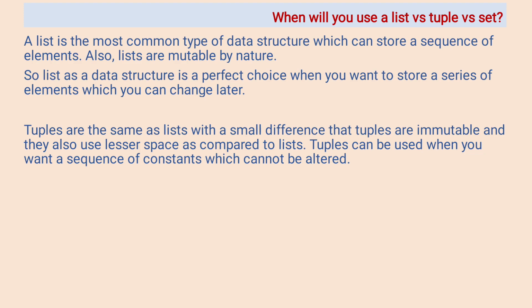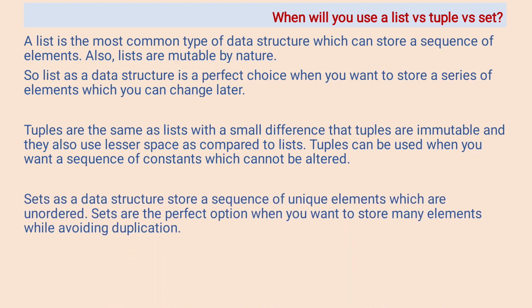Tuples are the same as list with a small difference that tuples are immutable and they also use less space as compared to list. Tuples can be used when you have constants which cannot be altered. Set as a data structure stores a sequence of unique elements which are unordered. Sets are the perfect option when you want to store many elements while avoiding duplication.